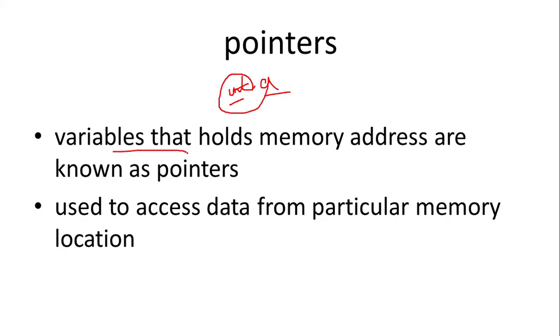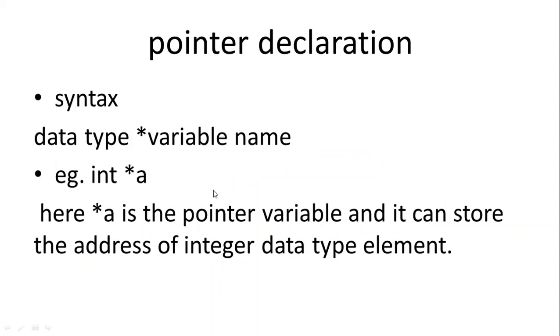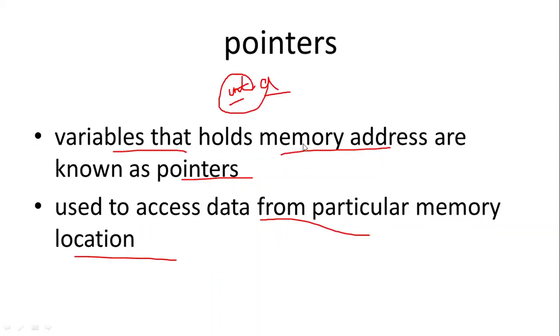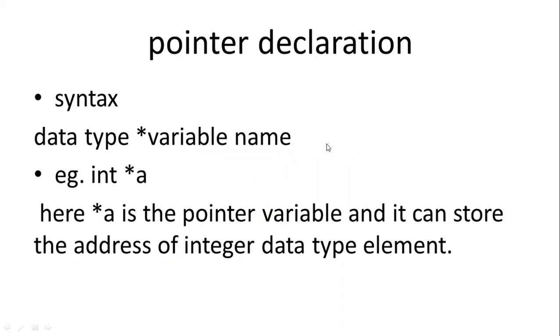And the variable that holds a memory address, not a simple value but a memory address, is known as a pointer. These pointers are used to access data from a particular memory location. If we want to access data from a memory location, we will use pointers. So a pointer is simply a variable that holds a memory address.